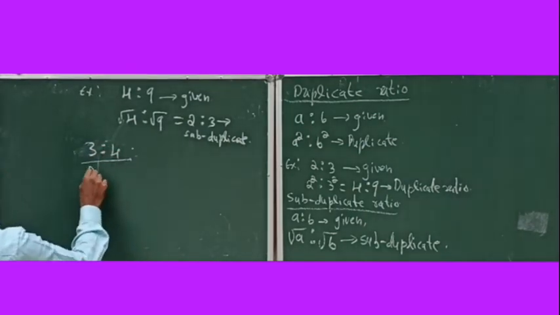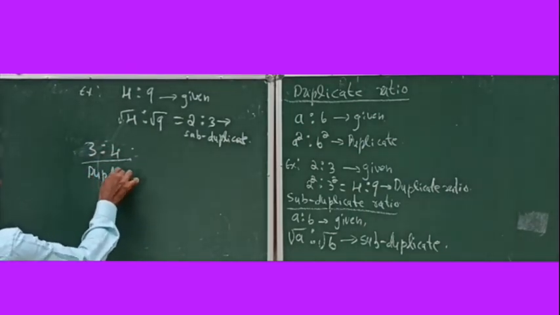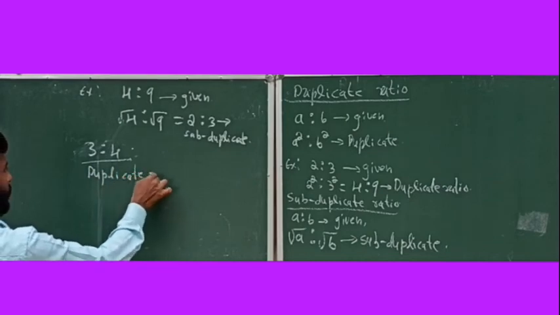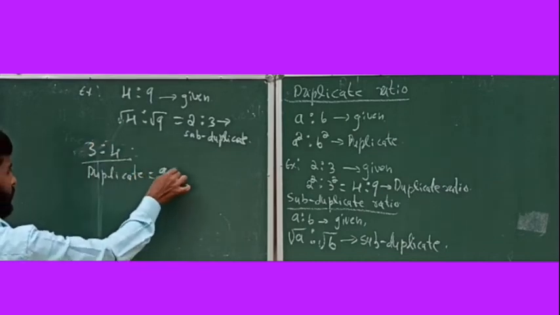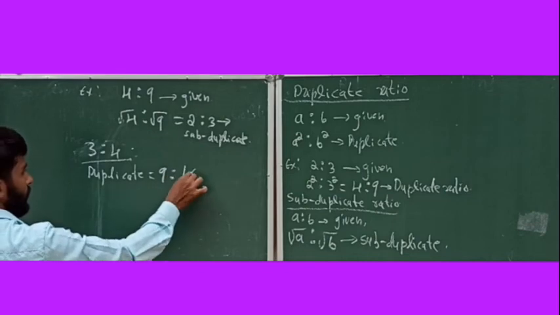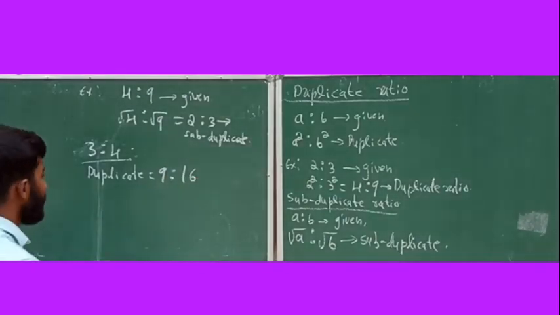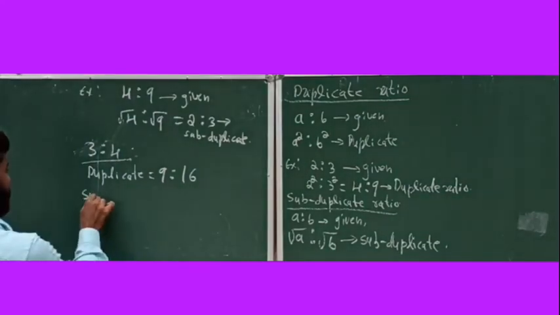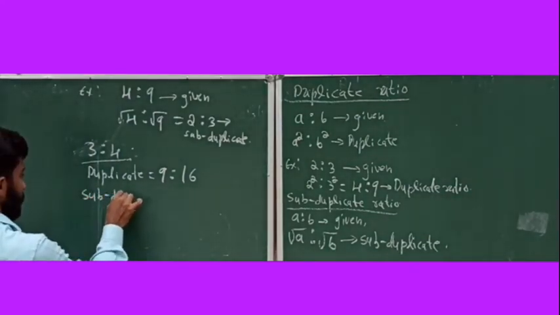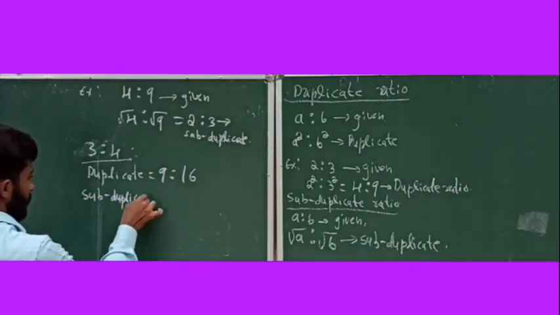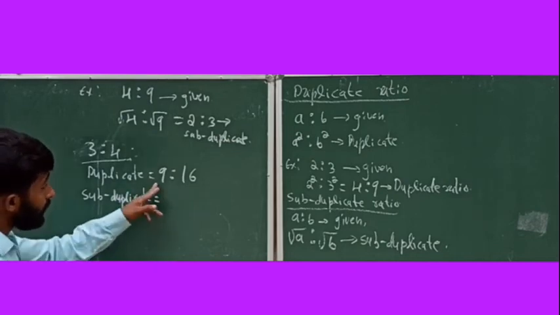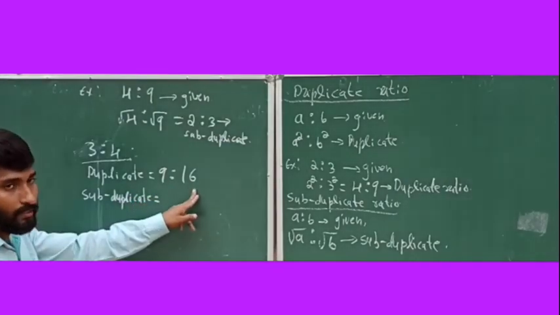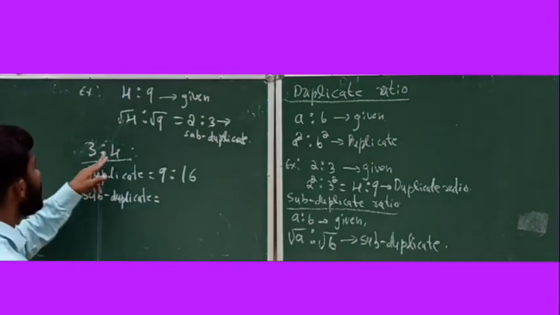Given number is 3:4. What's the duplicate ratio? Duplicate ratio is equal to 3 square 9 ratio 4 square 16. Okay, then what is the subduplicate ratio? Subduplicate ratio is equal to, you are not taking square root of 9 and square root of 16. The question is 3:4, right?